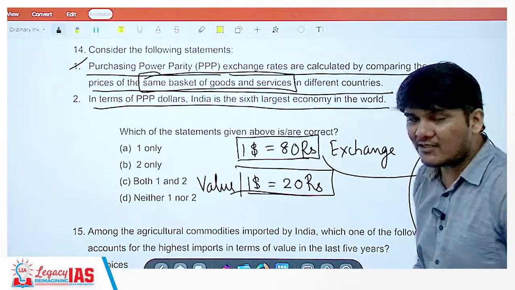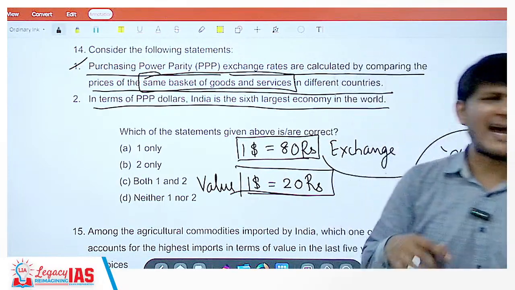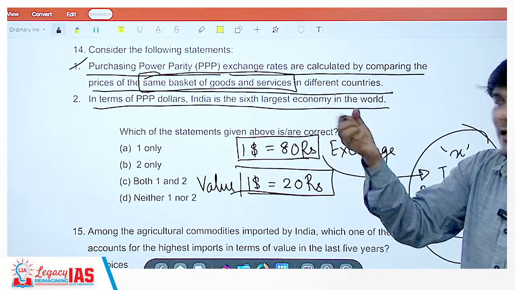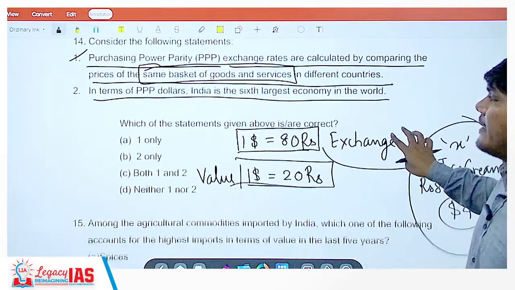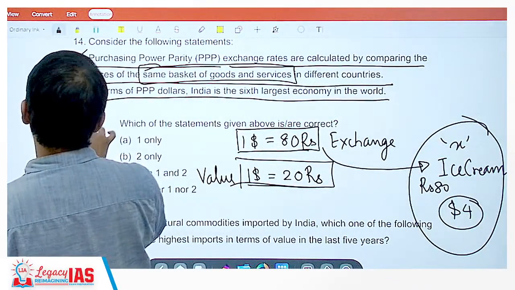Now, that is why when you talk about India's GDP, India would be 7th or 8th in terms of GDP. But the moment you compare it in PPP terms, India is then the 3rd largest.